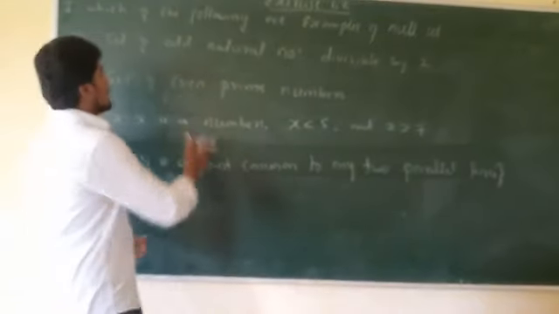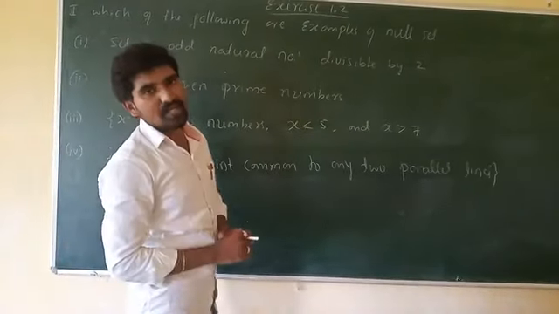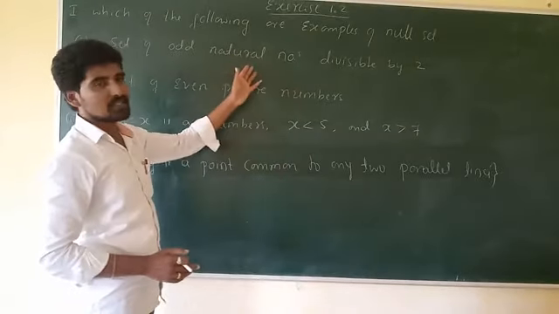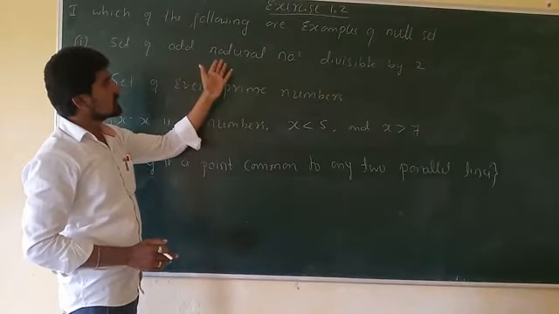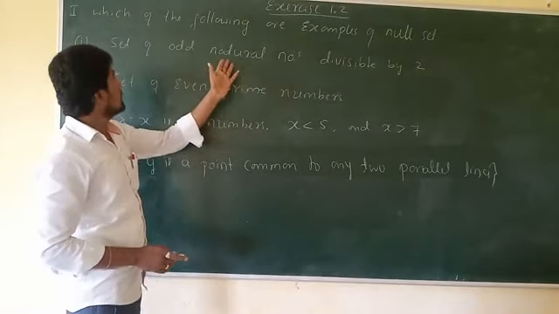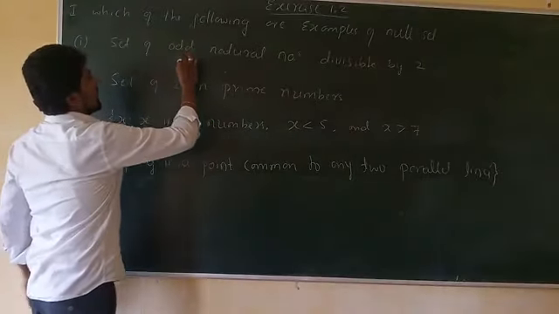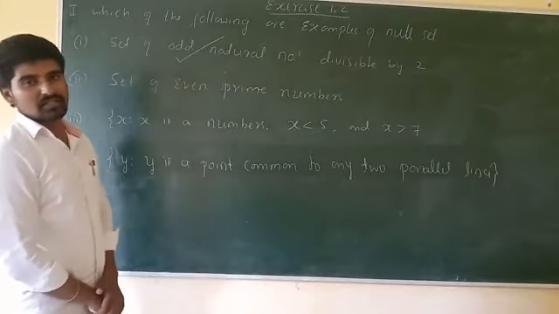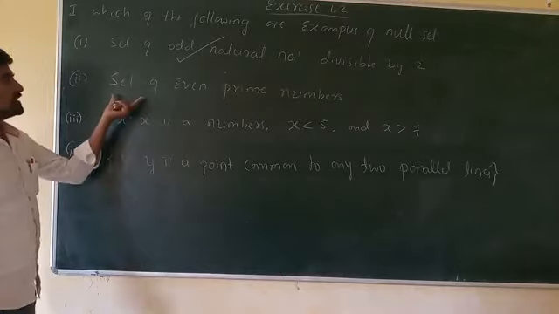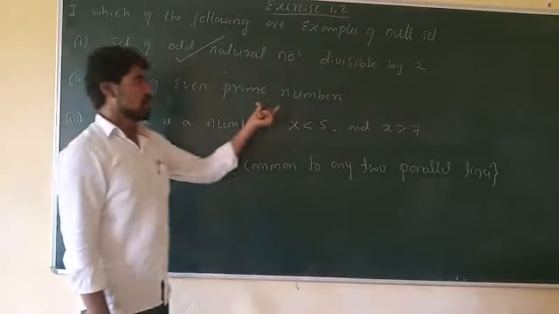So if there is no element which is divisible by 2 among the odd numbers, then this set does not consist of any element. It means the first set is an example of a null set. Hope all of you understand. And the second question is the set of even prime numbers.